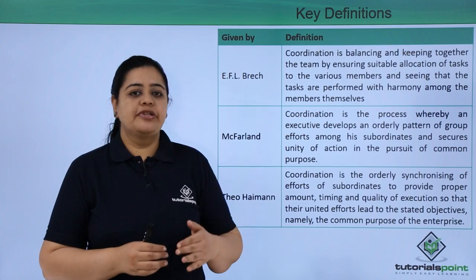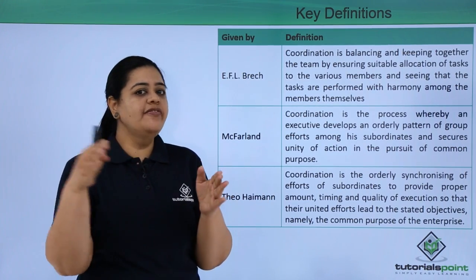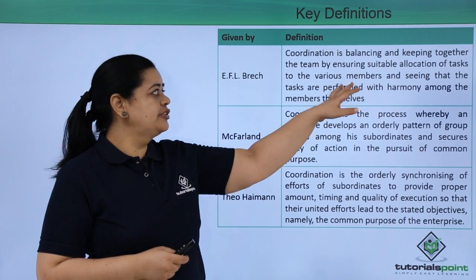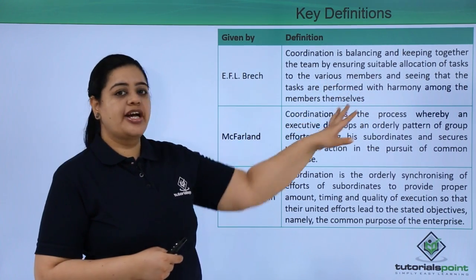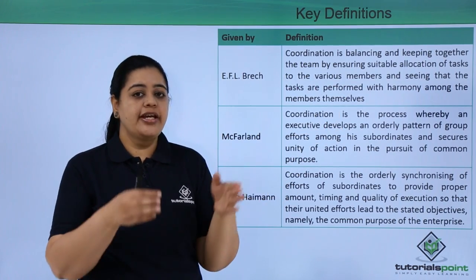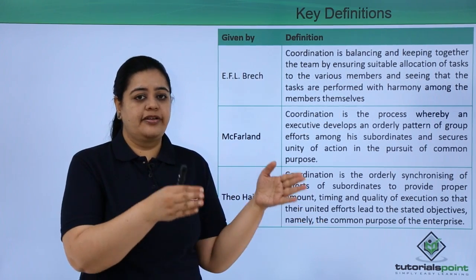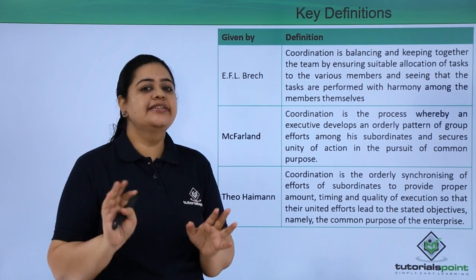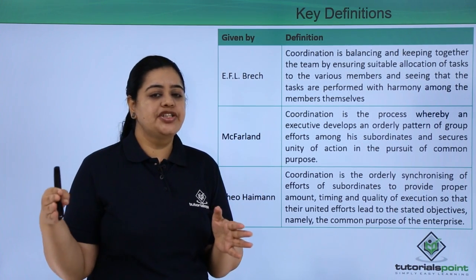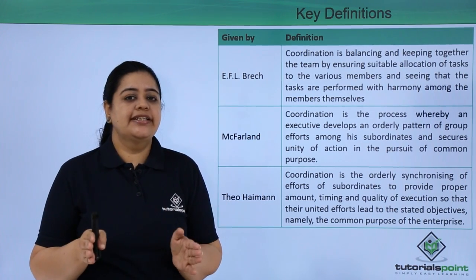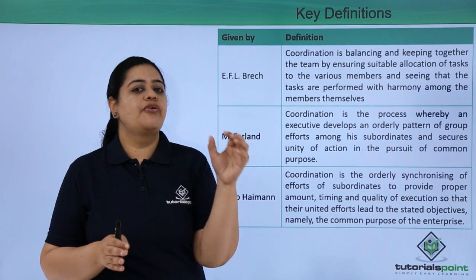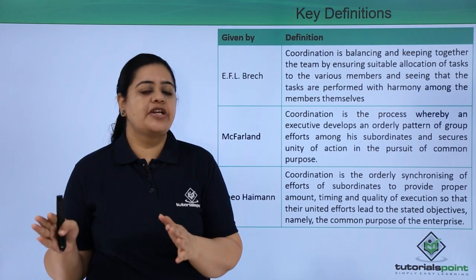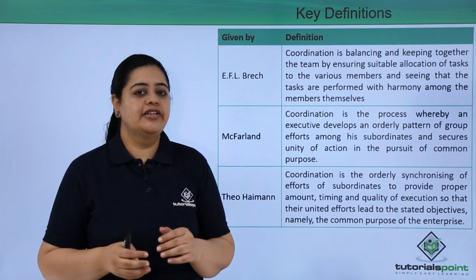Now there would be one person who would be handling the petty cash. So these are all various activities which have to be done. So what a finance manager will have to do here is ensure that suitable allocation of tasks is done to various members. So one person is allocated the petty cash responsibility, and one person is responsible for entering the entries into the system. If the organization is big, then again these responsibilities are divided. For example, there would be one person who would only feed in the sales entries, and one person would feed in the operational entries, that is the cost which has been incurred on a daily basis.